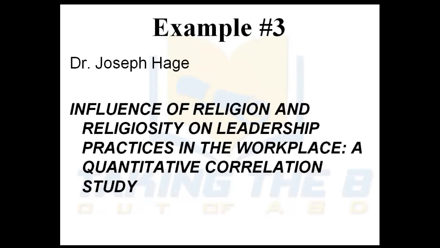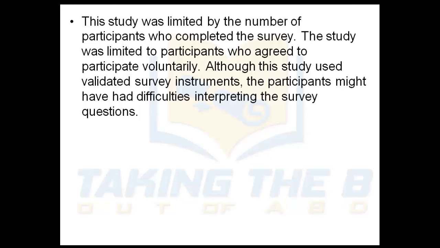Dr. Joe Hagee, in the next example, has a dissertation titled Influence of Religion and Religiosity on Leadership Practices in the Workplace, a Quantitative Correlation Study. Dr. Hagee goes on in his work to suggest this study was limited by the number of participants who completed the survey. The study was limited to participants who agreed to participate voluntarily. So it's not like he made people do this. That's a limitation. Not everybody was involved, and only the people who volunteered were part of the survey.